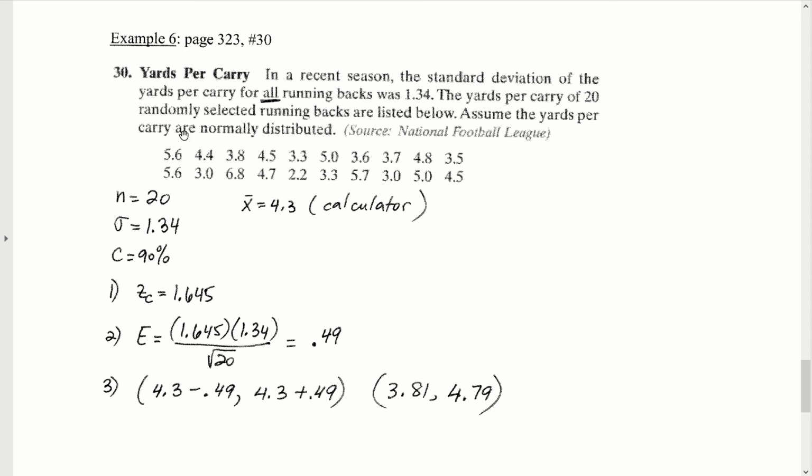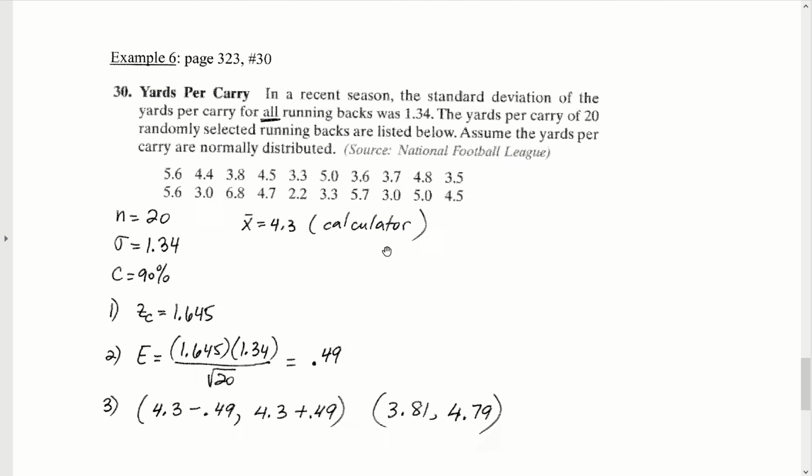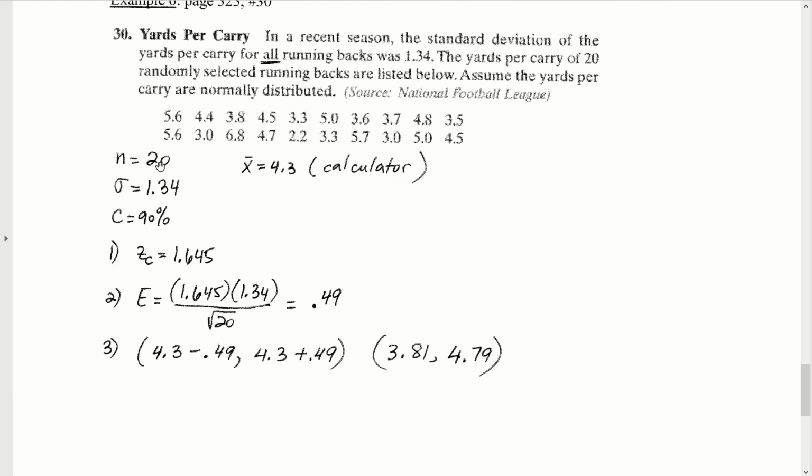Assume the yards per carry are normally distributed, which is key. We're going to need that. We want to calculate, the same as the previous problem, a 90% confidence interval. Well, our sample size is small. We do have less than 30, so we have to be a little bit careful here. We do know it's normally distributed. And furthermore, because we know sigma, that means we will be able to do a z interval on this one.